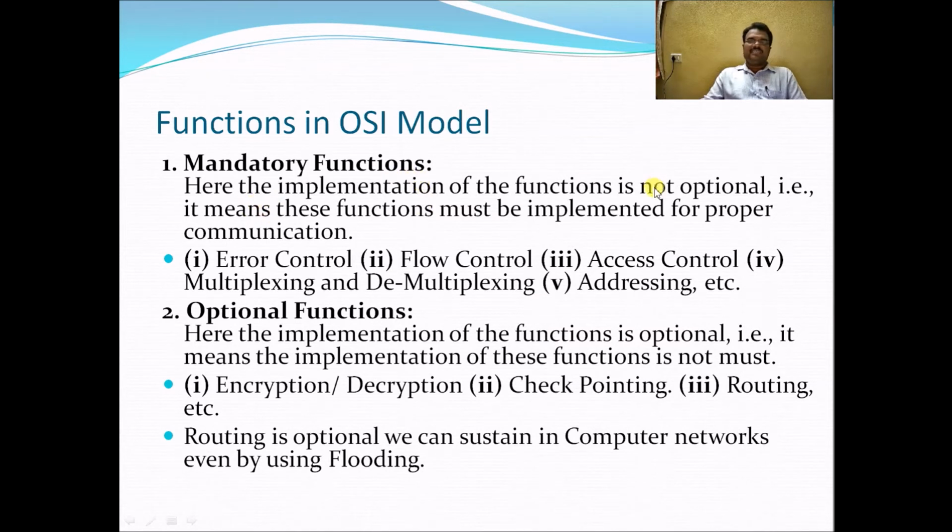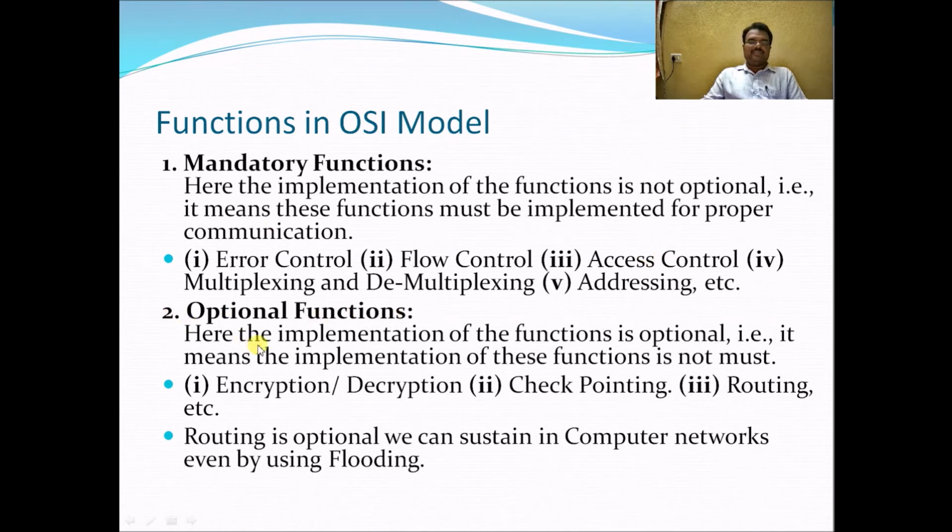Here the implementation of the function is not optional. These mandatory functions are compulsory. It means the functions must be implemented for proper communication. What are these functions? Error control, flow control, access control, multiplexing and demultiplexing, and addressing. These 5 functions must be addressed by the OSI model while implementing.